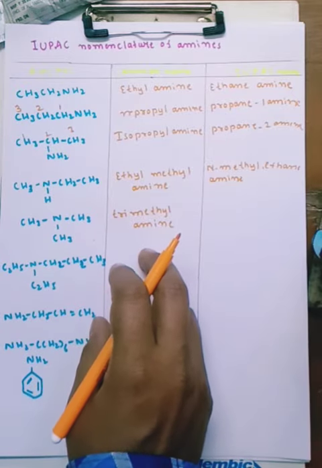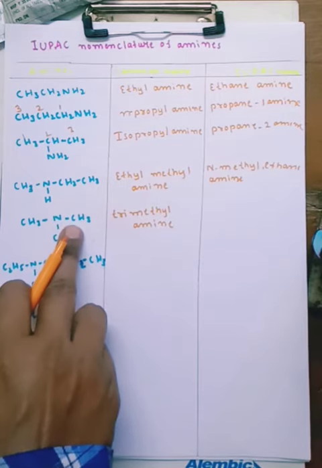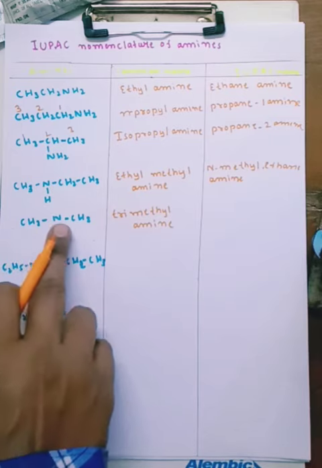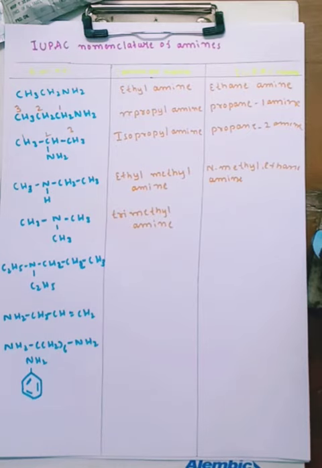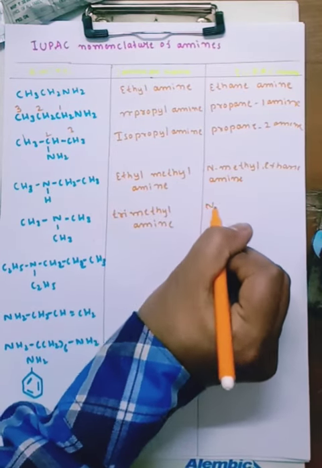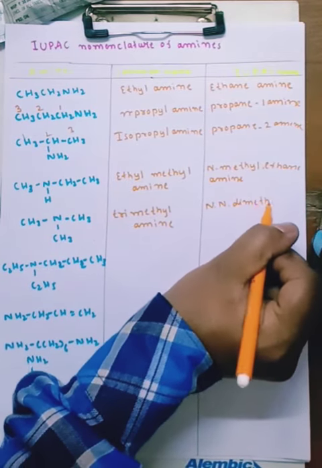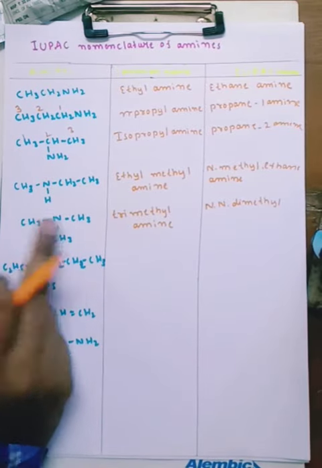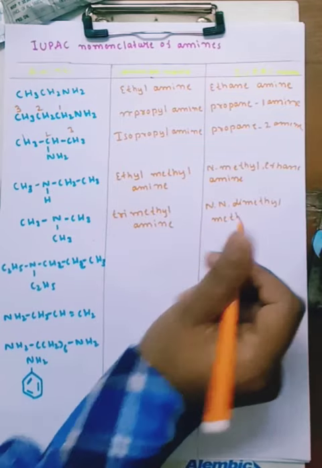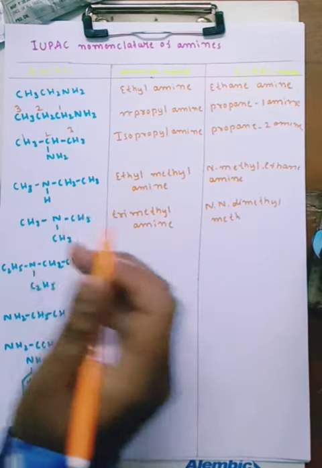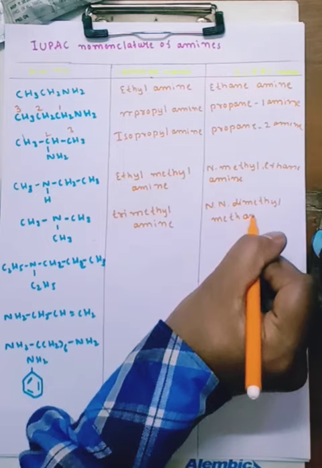What about the IUPAC name? The IUPAC name is N, because 2 groups are there, so N,N-dimethyl. Okay, N,N-dimethyl are there, and you can write methane, so N,N-dimethylmethane. You can take one chain on this side. If you name this carbon, N,N-dimethylmethane.